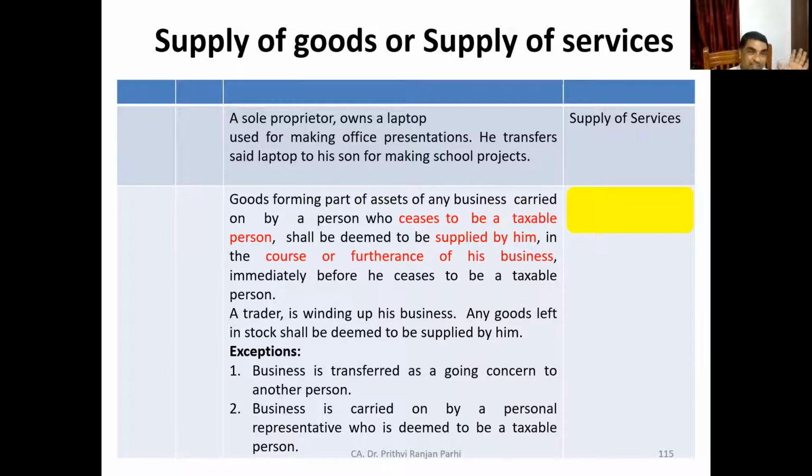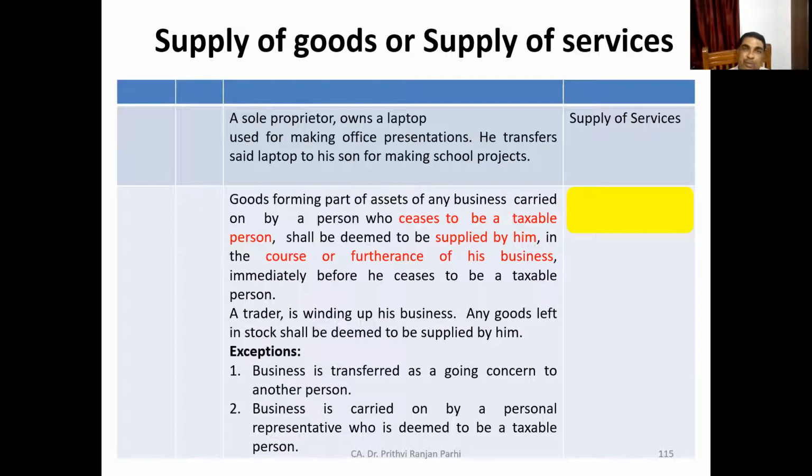Now, one more important thing, let us see. Goods forming part of assets of a business carried on by a person who ceases to be a taxable person. Earlier we have discussed who is a taxable person: one who is liable to pay GST, or who has registered himself under GST law. But he ceases to be a taxable person. He might have surrendered the GST registration. He is no longer liable to pay GST.